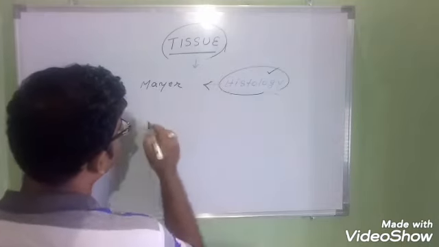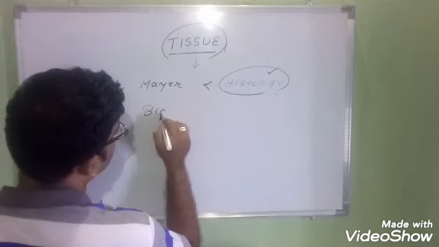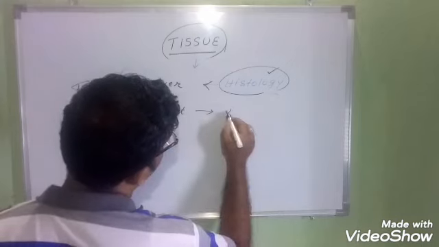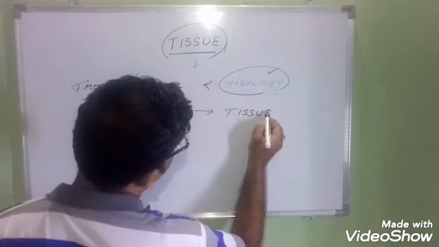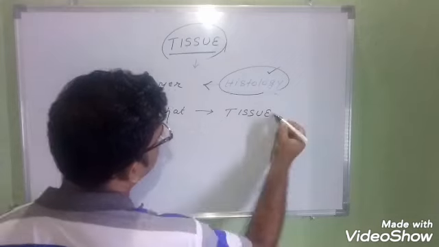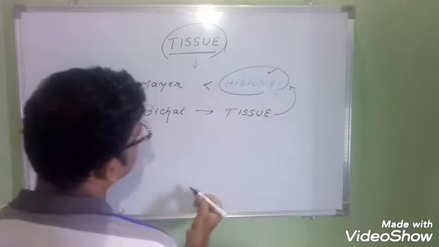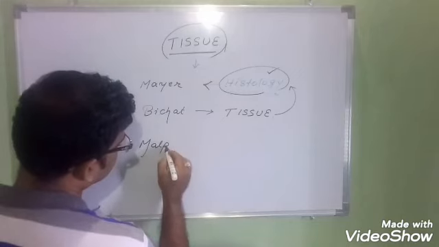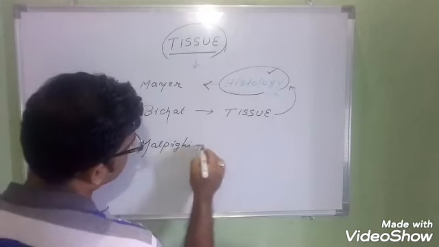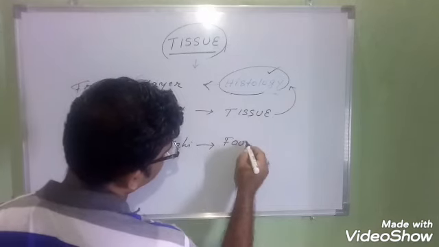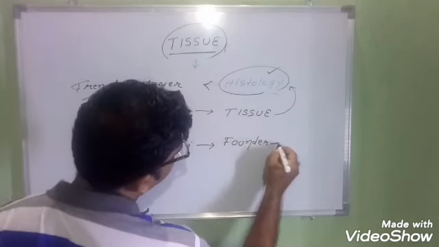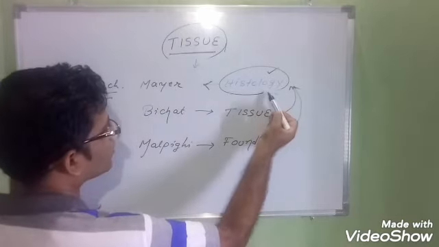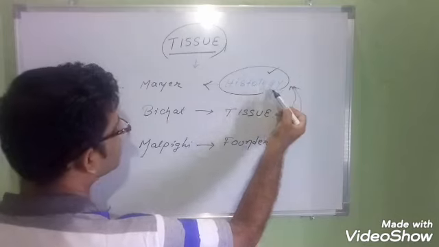And Bichat was another scientist who gave the term tissue. Understood or not? The study related to tissue is known as histology. Another scientist, Malpighi, is the founder of histology. Malpighi is the founder of histology. The study of tissue is known as histology.